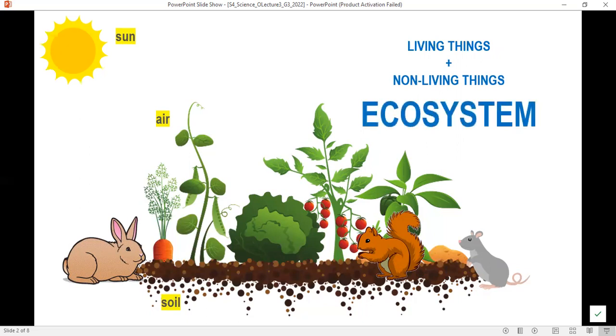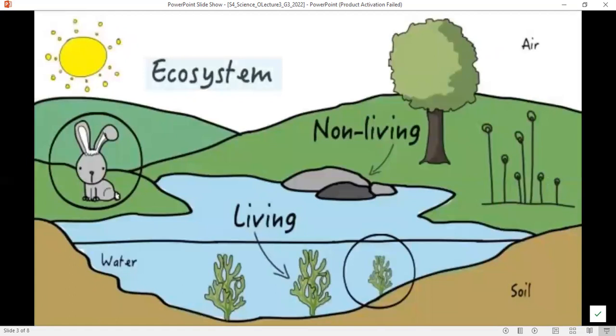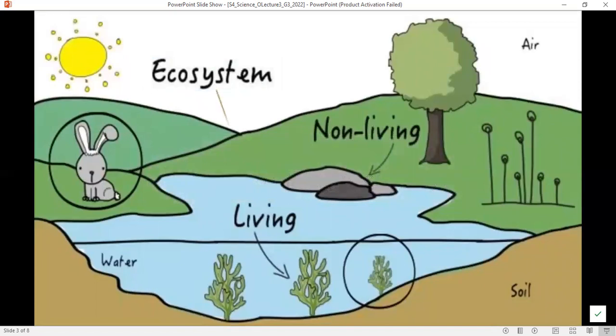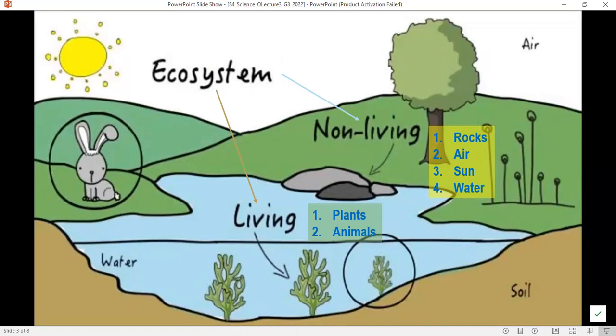When living things and non-living things interact together, they use each other, we say that we have an ecosystem. Today's lesson is about ecosystems. What is an ecosystem? An ecosystem is a place where non-living things and living things interact. So an ecosystem is made of living things, such as what? Plants and animals. People are also living things, organisms, and non-living things such as rocks, water, the air, the temperature, sunlight energy, water. These all are examples of non-living things.